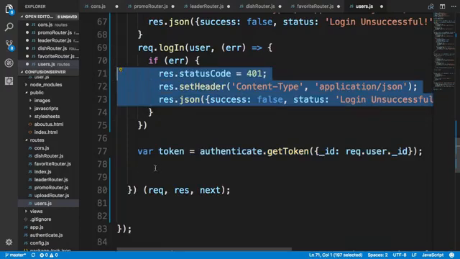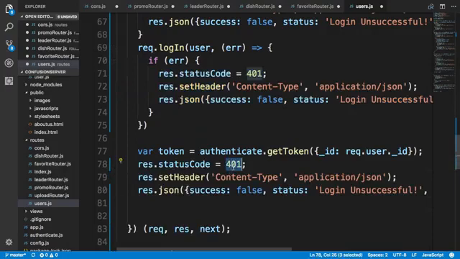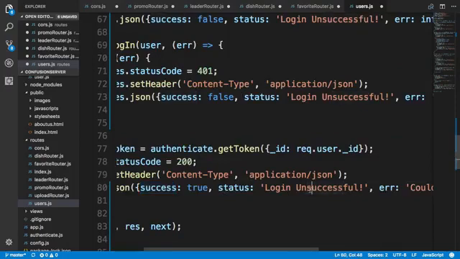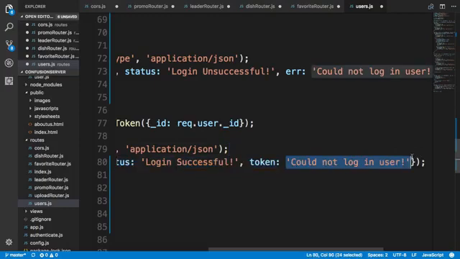So here we will say var token, and then we can say res status code is 200, and then res JSON success true, which means that the user successfully logged in, and so the status would be login successful. And then the third part, instead of the error, I will pass the token back to the user.